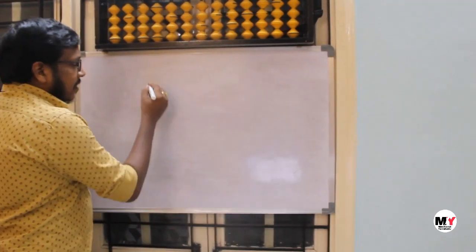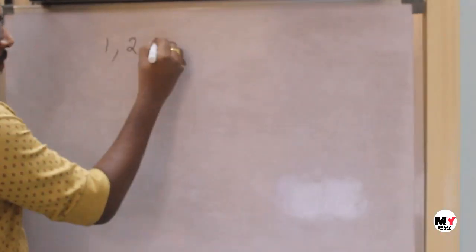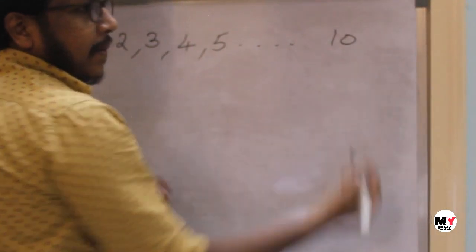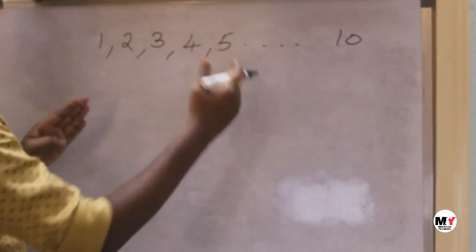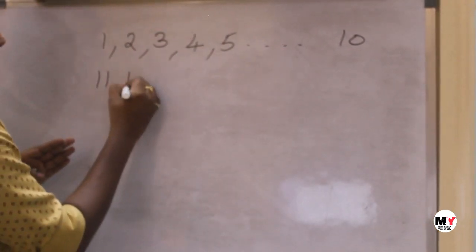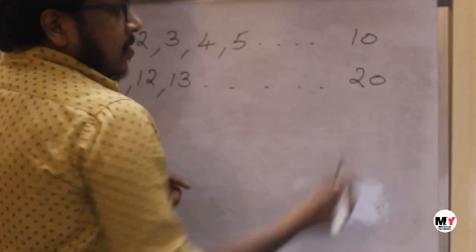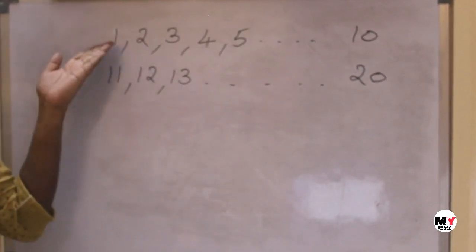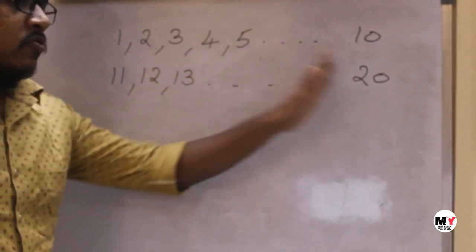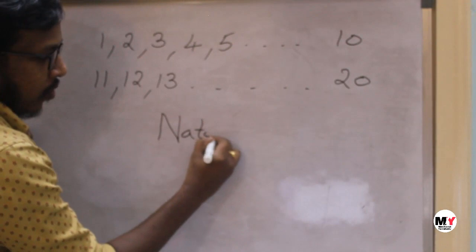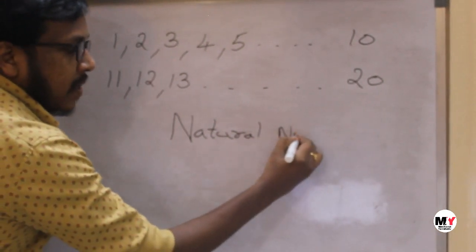Now, in your lower classes, you have learned the numbers, like 1, 2, 3, 4, 5, and so on until 10. And after 10, the numbers are 11, 12, 13 and so on until 20. These numbers, starting from 1, 2, 3 and so on, are called natural numbers. They are called what? Natural numbers.